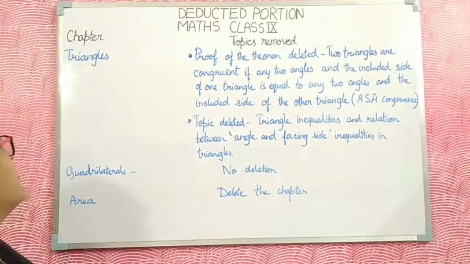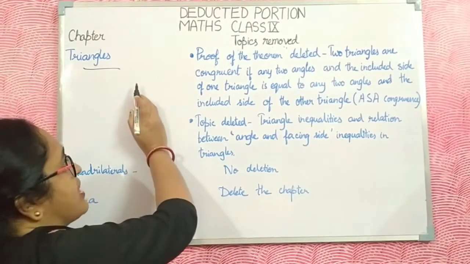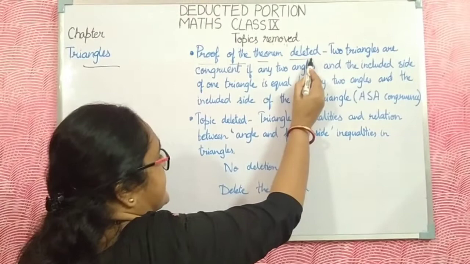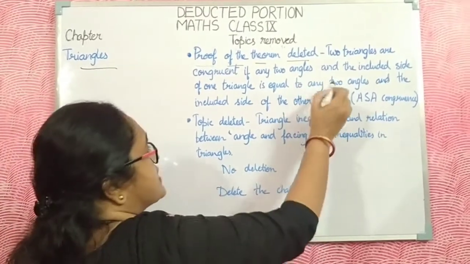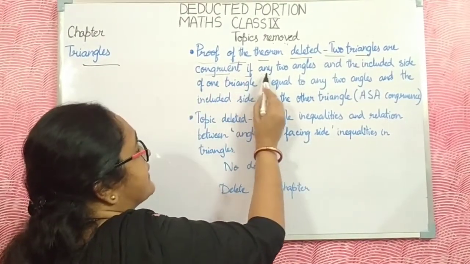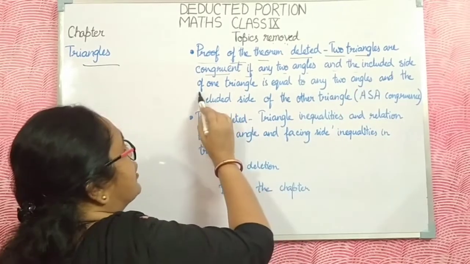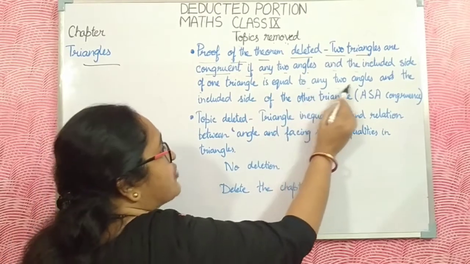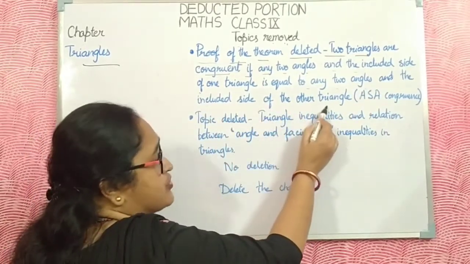Now we discuss the chapter triangles. In the triangles chapter, the proof of a theorem is deleted. Which theorem's proof is deleted? Two triangles are congruent if any two angles and the included side of one triangle are equal to any two angles and the included side of the other triangle.